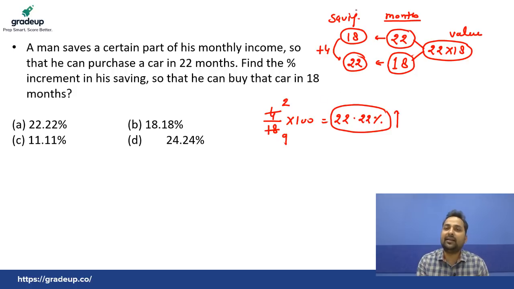That means earlier his saving was 18. Now his saving is 22. How much increment? 4 increment with respect to 18. Even clear? So the right answer is 22.22%. His saving must increase. Very good. Many of you gave the right answer, A.